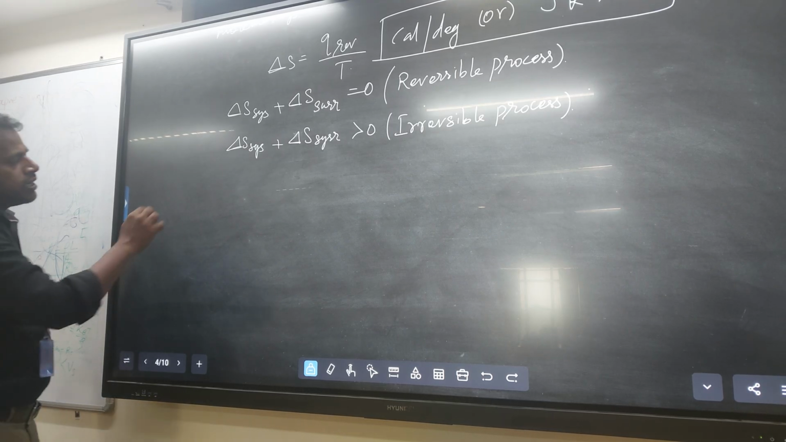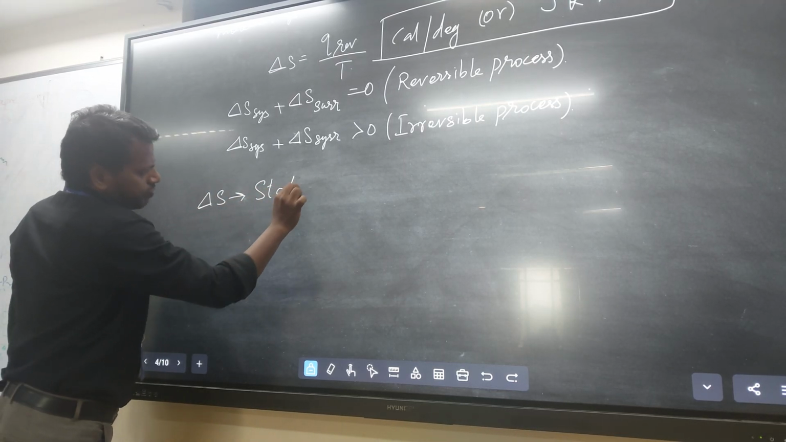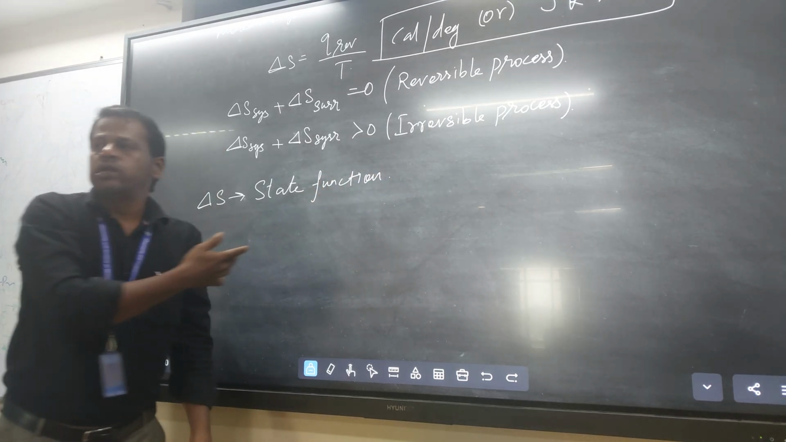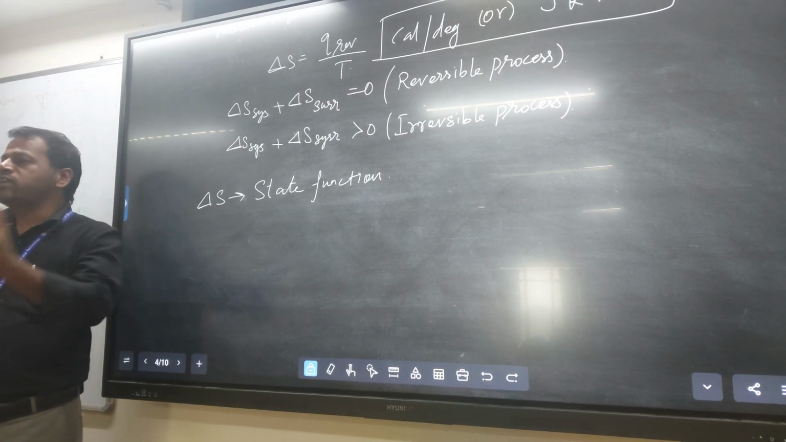So entropy, delta S, what is that? A state function, because we measure the entropy at the initial and the final states only. What is the change in entropy? Delta S: initial what it is, final what it is. Therefore, that is a state function, not a path function. On the way we should not measure; at the initial and the final we measure. That's why entropy is a state function.